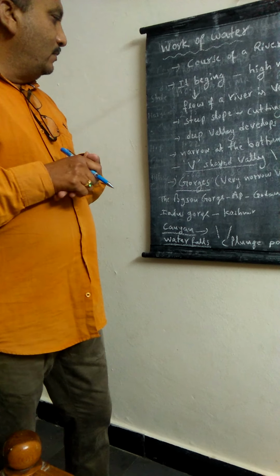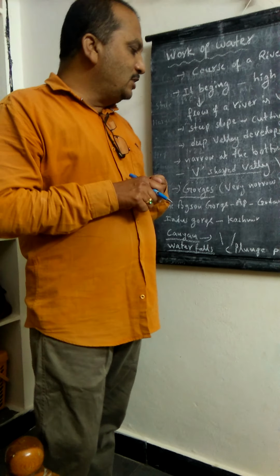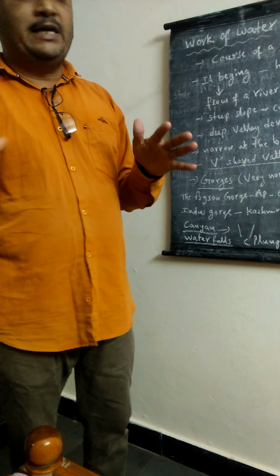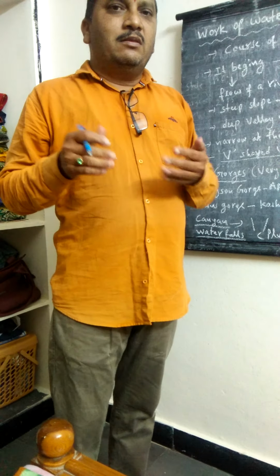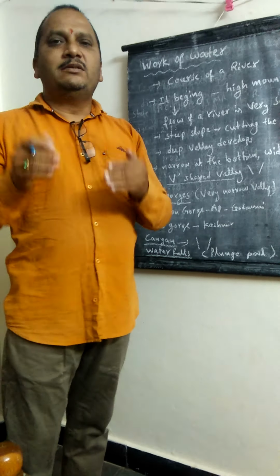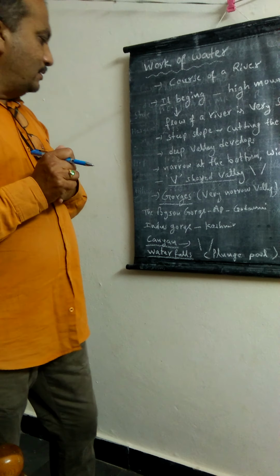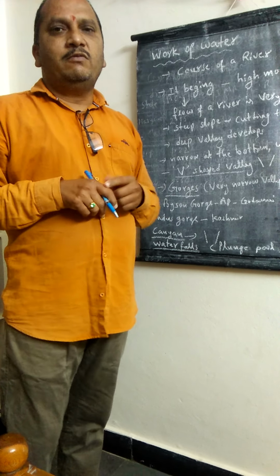There the river force establishes gorges. Gorges means very narrow valleys. The bottom of the valley and the top of the valley are both the same, so it is called a gorge.